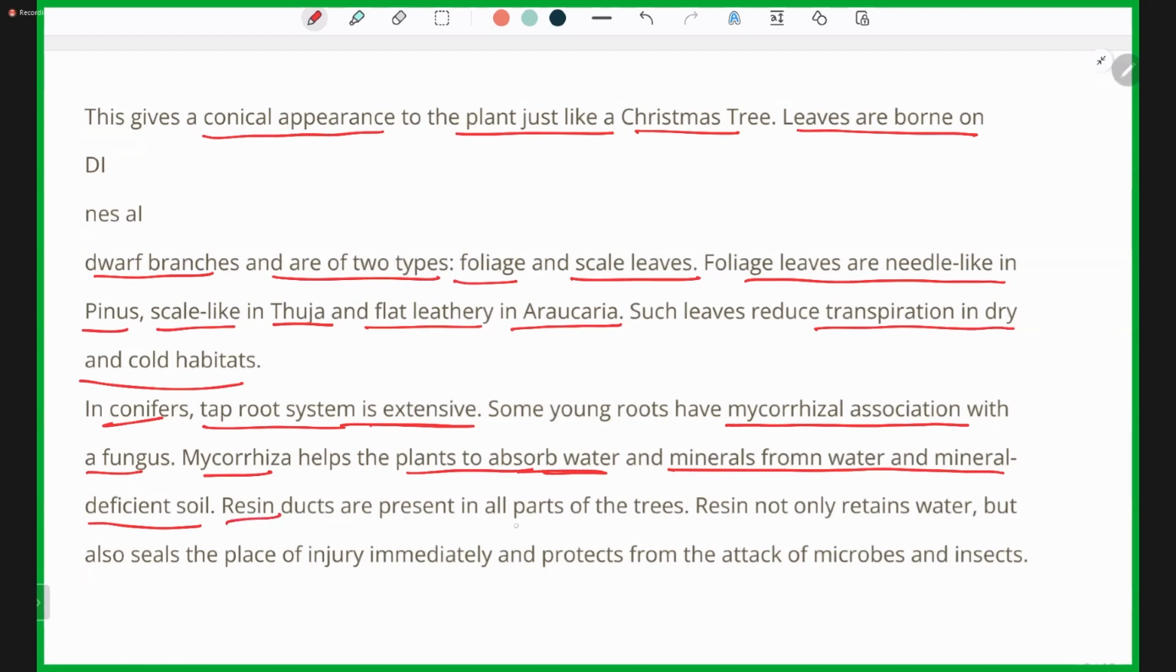Resin ducts are present in all parts of the trees. Resin not only retains water but also seals the place of injury immediately and protects from the attack of microbes and insects. So there is presence of resin.